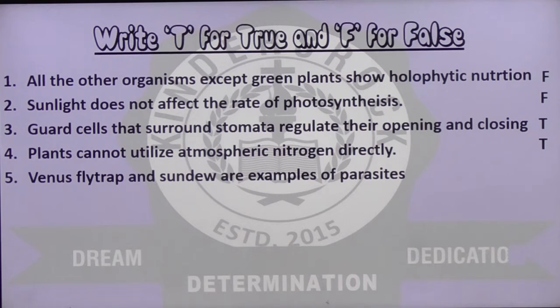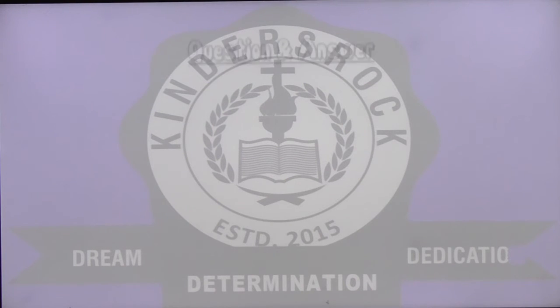Fifth one: Venus flytrap and sundew are examples of parasites. Is that true? No, it's false again, because Venus flytrap and sundew are not parasites, they are insectivorous plants. Okay, so there we go.